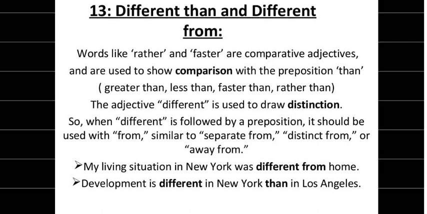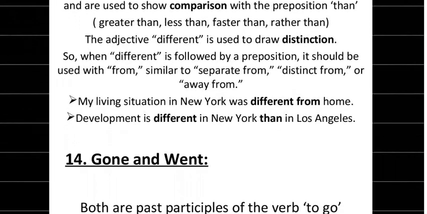When different is followed by a preposition, it should be used with from, similar to, separate from, distinct from, or away from. So my living situation in New York was different from home. From, right? Then you have to focus on the distinction plus the comparison.